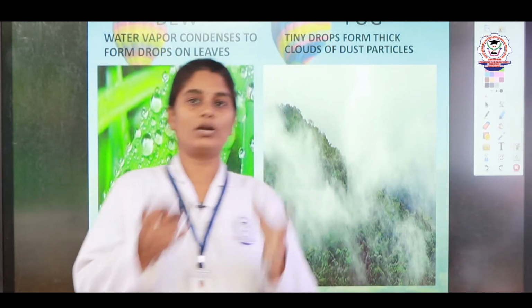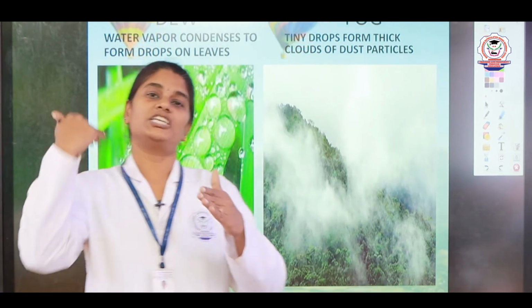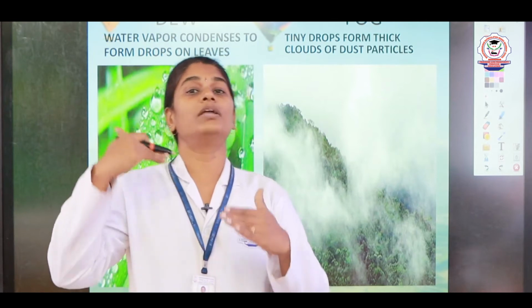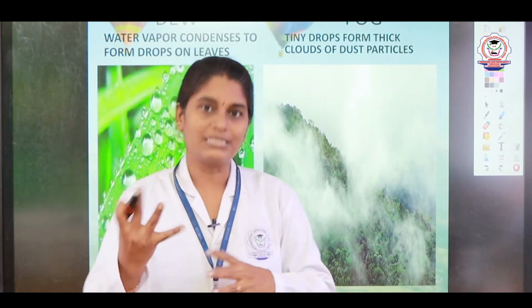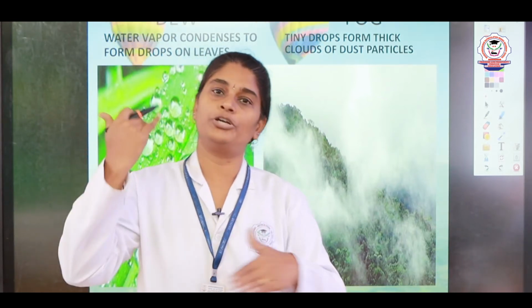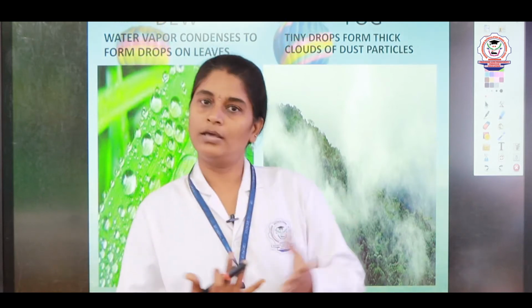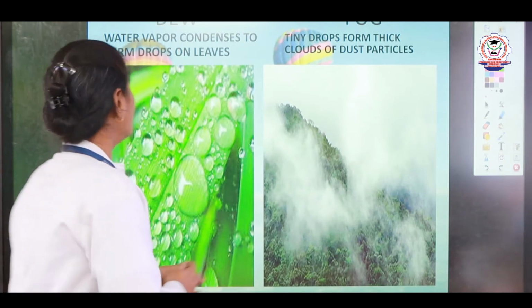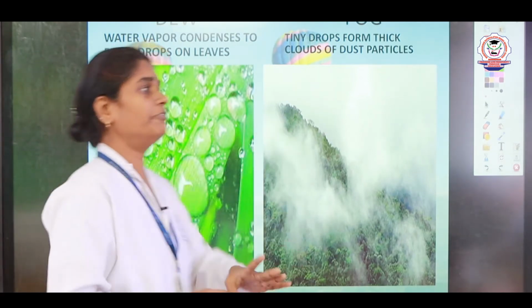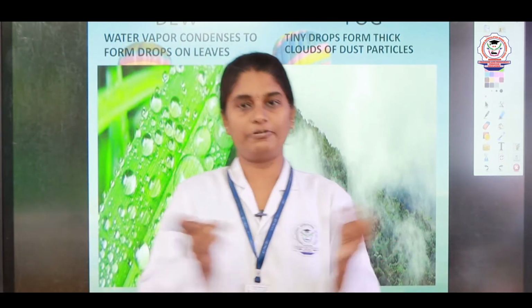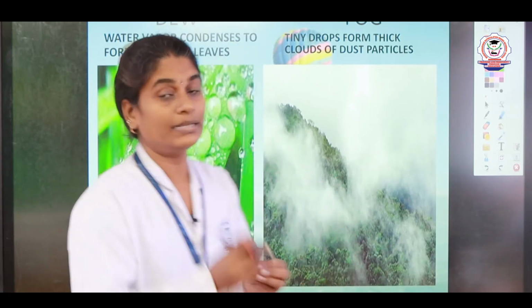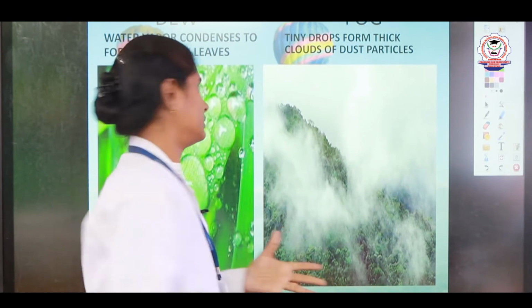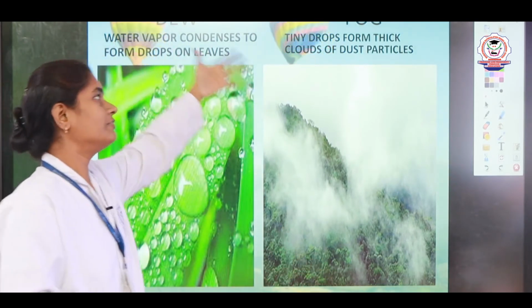So, in the water cycle, the water will be changed into water vapor, it evaporates into water vapor, and again when the water vapor condenses, the water vapor will be changed into water and we get rain, right. So, this we call the water cycle. Now, there are different names for the forms water takes when it condenses, right. So, for example, we can see them one by one.